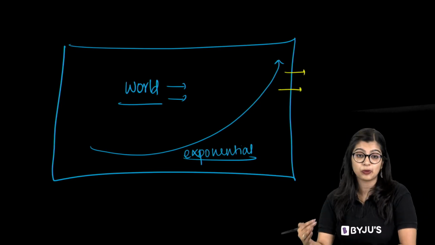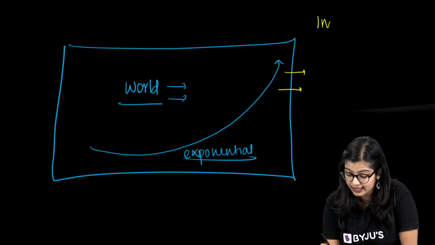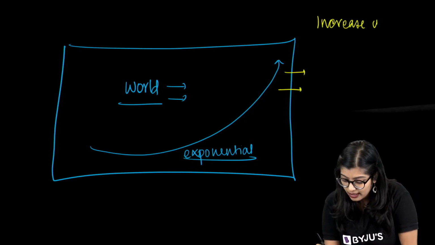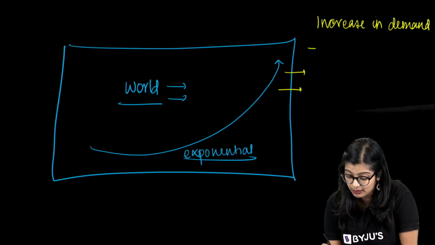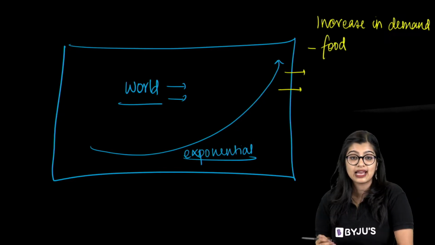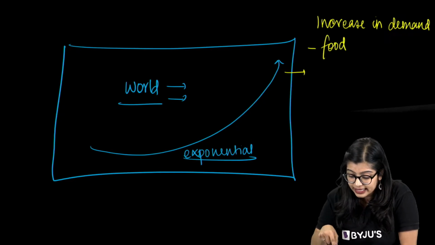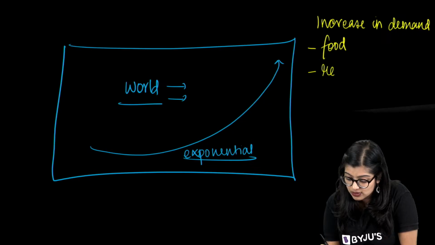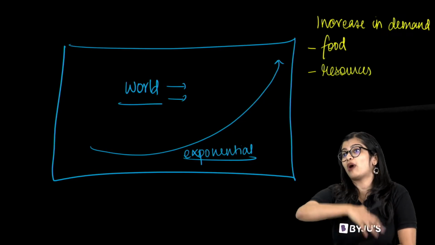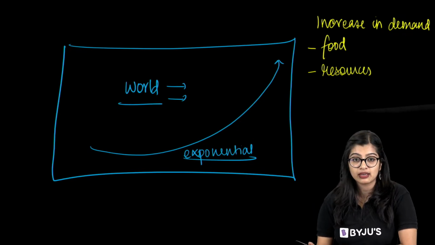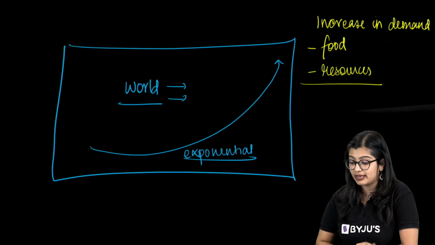So when there is exponential increase, we see that there is increase in demand. Demand for what all? Like how all of you are telling me, food there will be demand, right? Now there is increase in demand for resources also, right? Because all countries want to develop, all countries want to have proper manufacturing and everything, right? So more resources will be in demand.